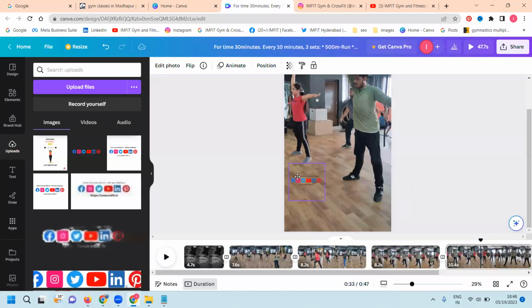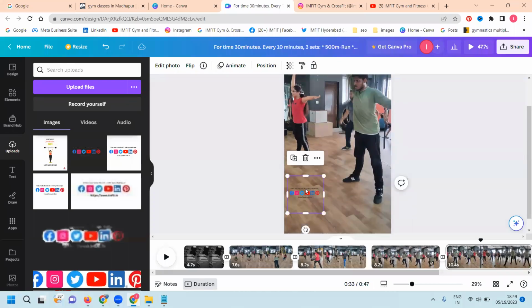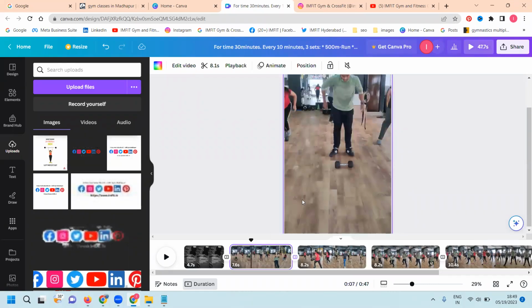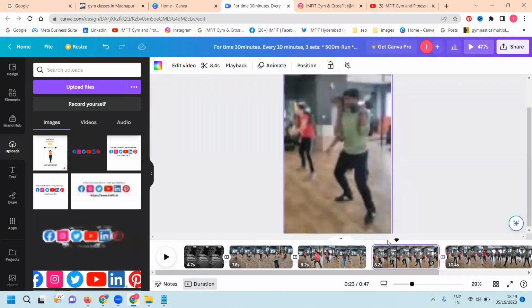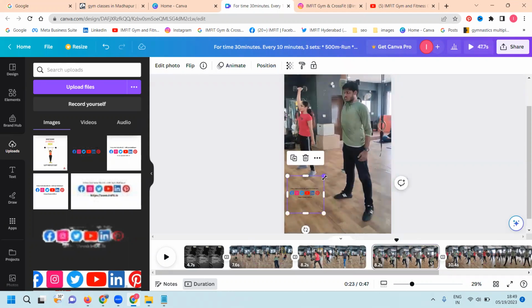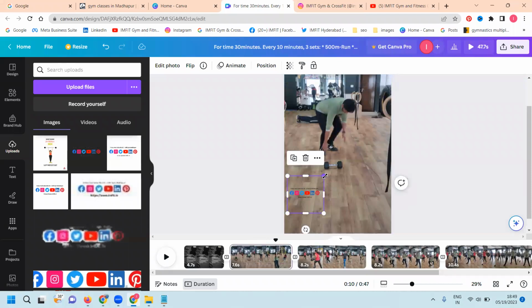Is this watermark compulsory or not? Yes, this watermark is compulsory. The reason is nobody can copy your video. That is the mandatory field. We can show it very small, so they can easily understand what the content is here.